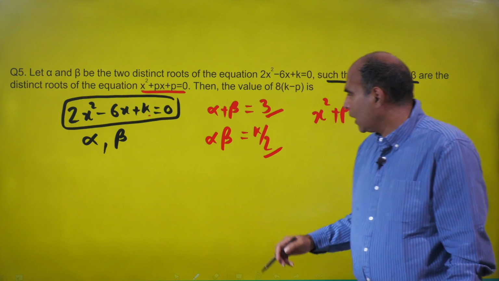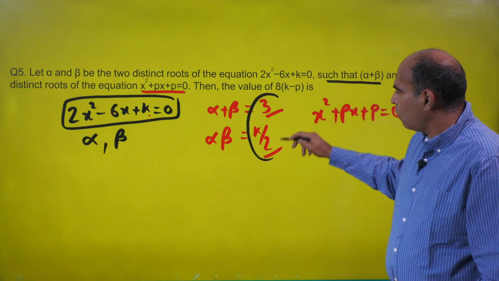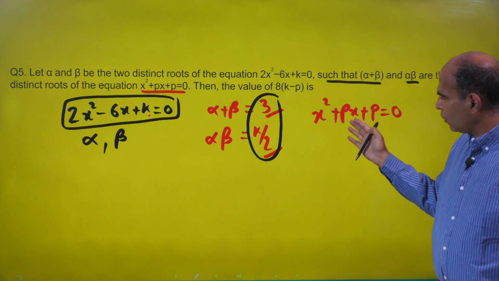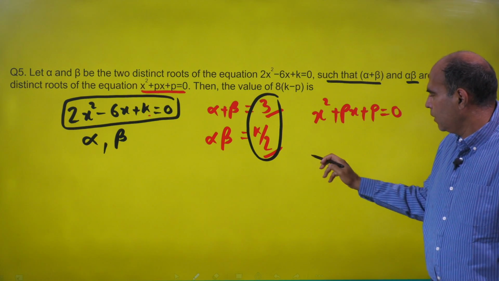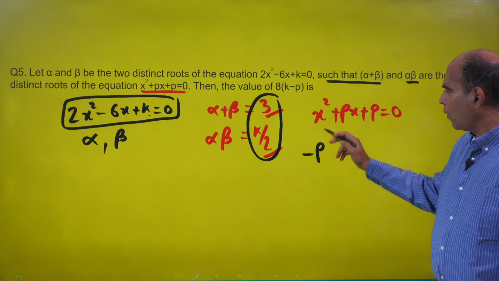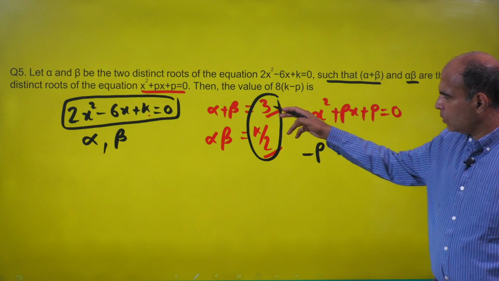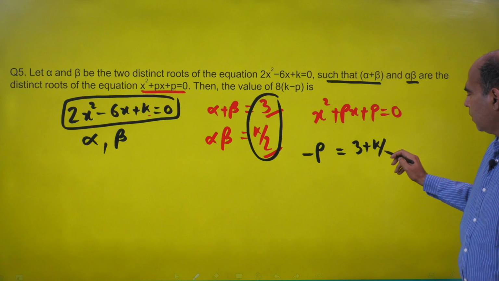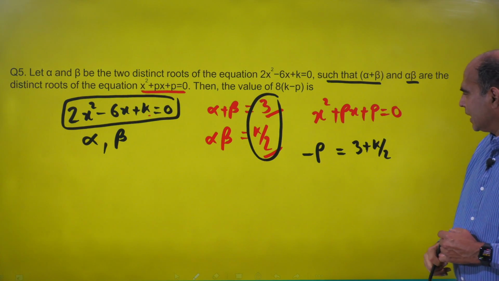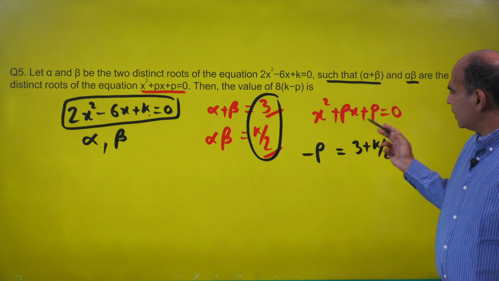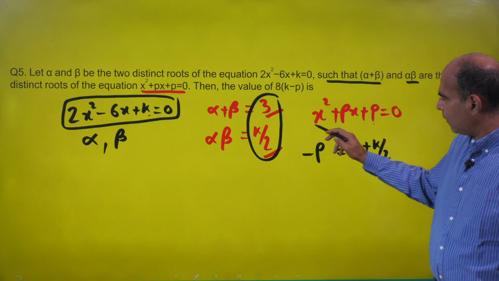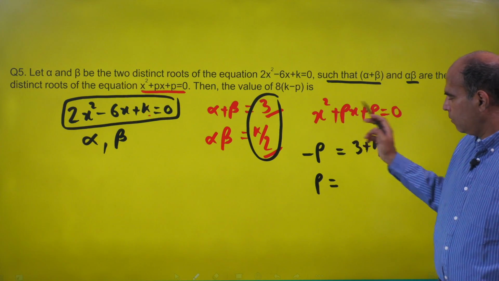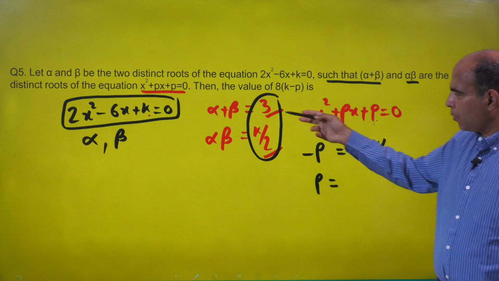What I do next is I know that these are the 2 roots of this equation. Now for this equation, the sum of the roots is minus b upon a, which is minus p upon 1, and the sum of the roots is the sum of these 2 values, 3 plus k by 2. And the second thing I know is that the product of the roots is c by a, p by 1.